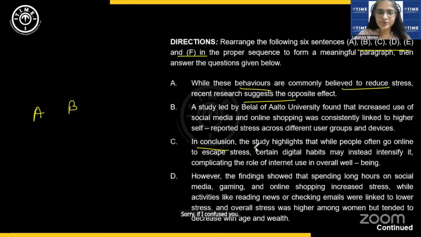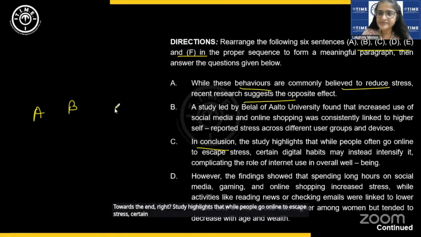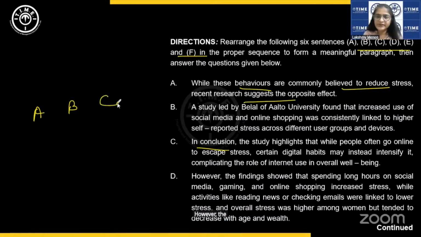Let us quickly go through all the sentences. So C comes towards the end, right? Study highlights that while people go online to escape stress, certain digital habits may intensify it, and so on. Okay, so it is likely to come towards the end. Now, however, the findings showed that spending long hours on social media increased stress, while activities like reading news or checking emails were linked to lower stress.